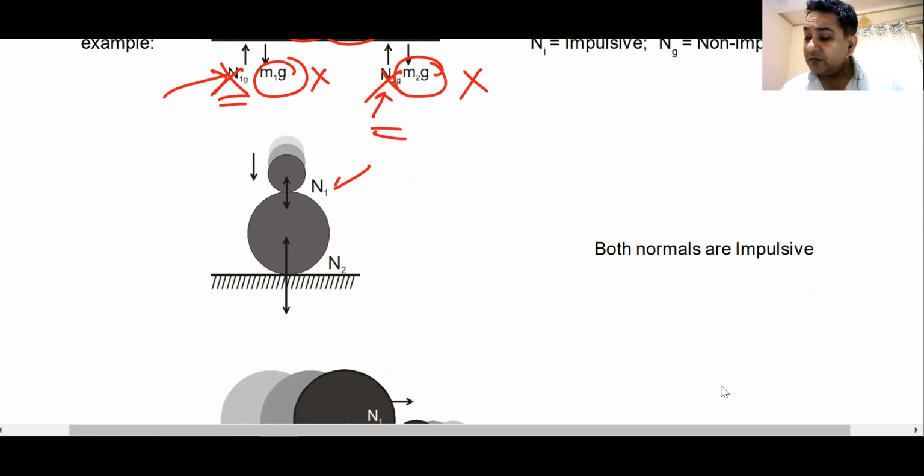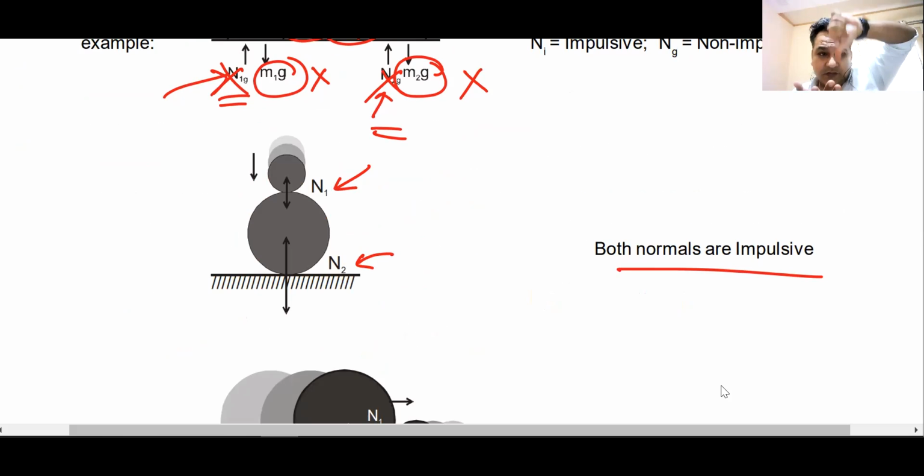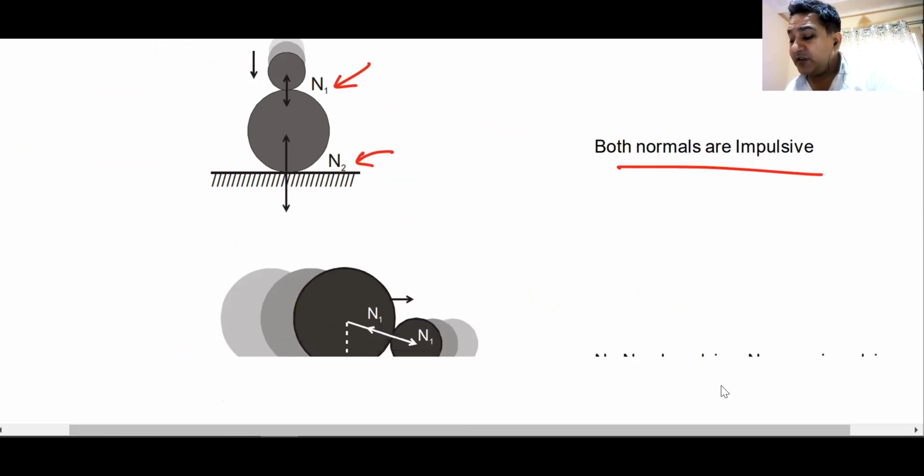Similarly here, two bodies are colliding. You can easily find out what are the impulsive forces. Both the normal forces are impulsive. The upper body, which exerts force on the lower body, that is impulsive. Ground, which exerts force on the lower body, is also impulsive.